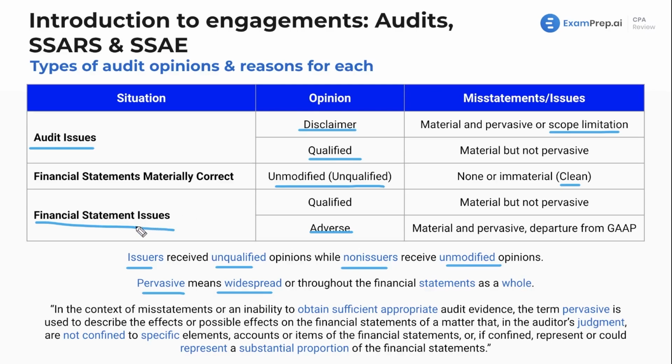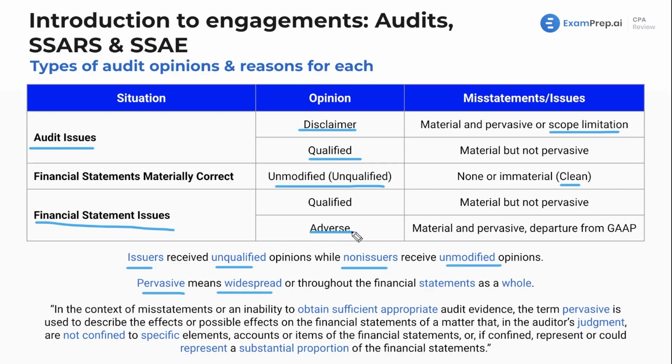Now, going to financial statement issues, that would be if there's a problem with the actual financial statements, not with how you're conducting your audit. If, as we said, it's maybe just one item that doesn't affect the rest of the financials, you'll give a qualified opinion. And then if there's something just really terrible that affects the whole financials, it's adverse.